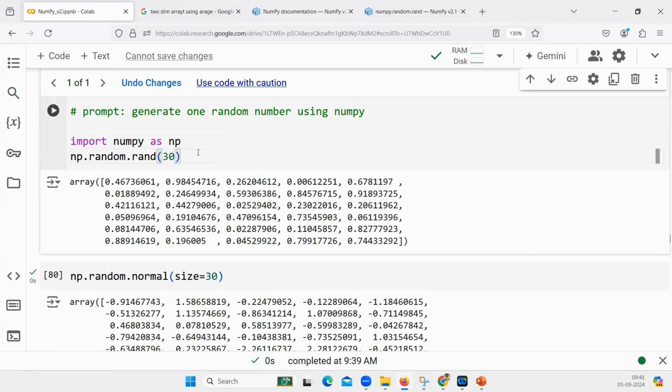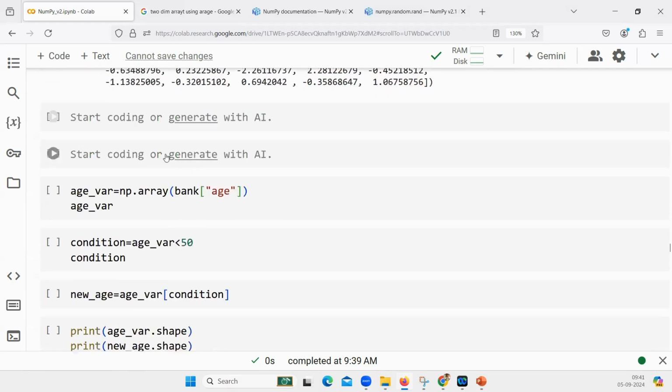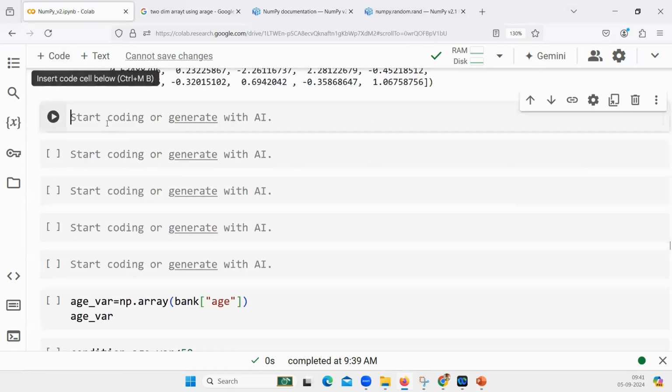Sometimes these random numbers need to be generated for doing some example. Let's say you're doing a simulation: you do not have the data, so you simulate the data to prove a point or to create a graph. Quickly, you want to show X values and Y values and create a graph. You don't want to take the data from anywhere. You quickly create X as random values, quickly create Y as random values, and then show a quick simulated graph. In those cases, you want to create random numbers. So here is the purpose. You don't need to do this right now, just observe it.